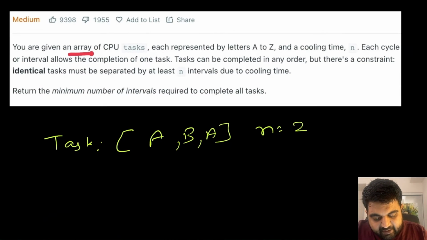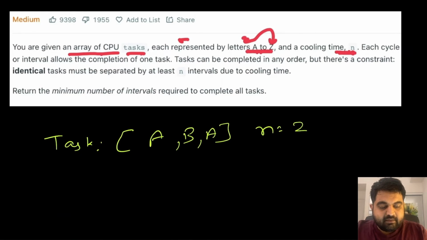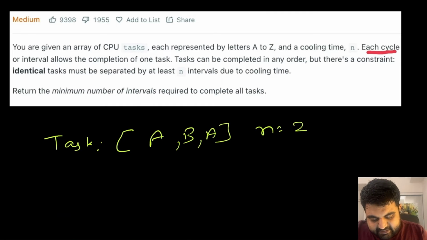Basically, we are given an array of CPU tasks, and each task is represented by a letter somewhere between A to Z. Then we are also given a cooling time n. Now we are told that each cycle or interval allows the completion of one task. Okay, that's fine.